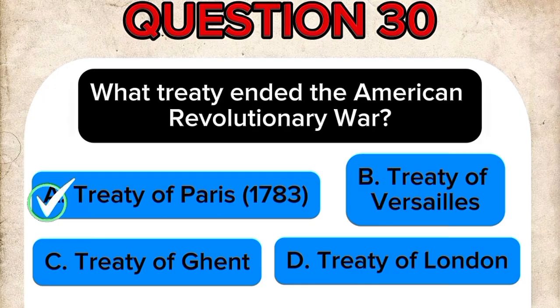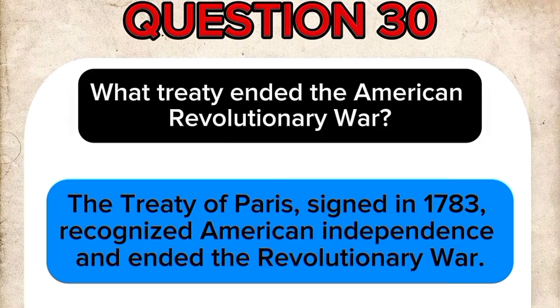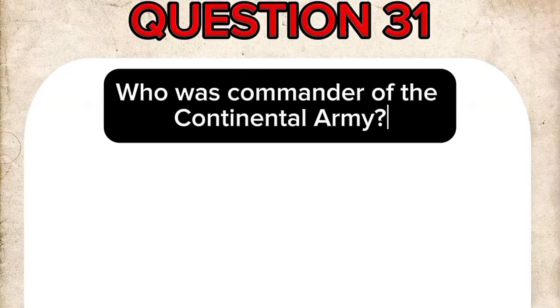The correct answer is A. Treaty of Paris, 1783. The Treaty of Paris, signed in 1783, recognized American independence and ended the Revolutionary War. Question 31. Who was commander of the Continental Army?